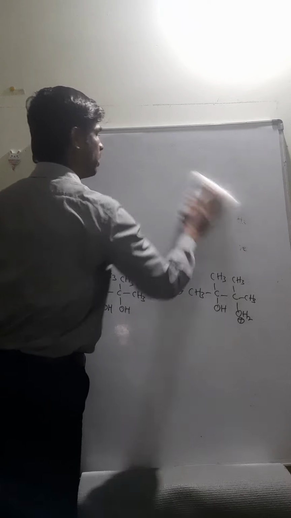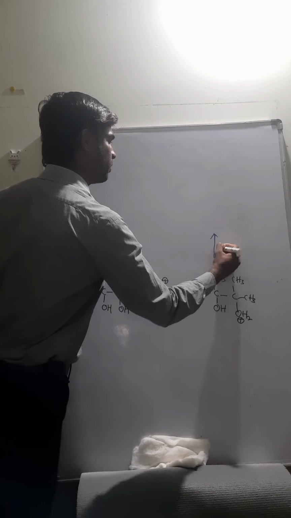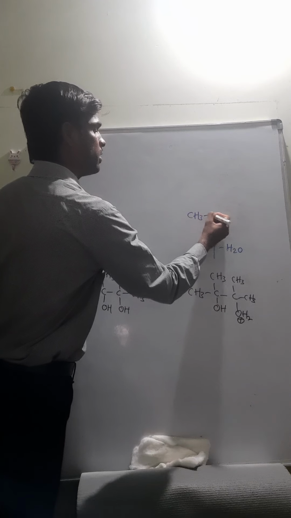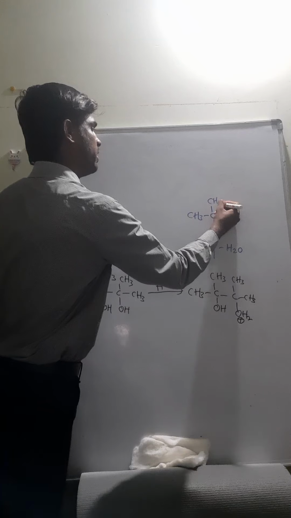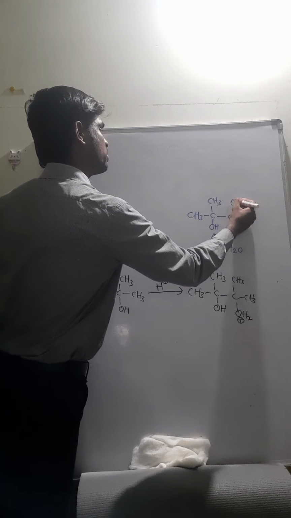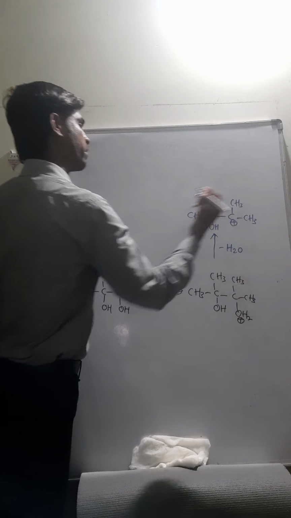In the second step, it loses the water molecule. After loss of water, we get CH3, CH3, OH as it is, and this CH3 and CH3, and this is the carbocation.